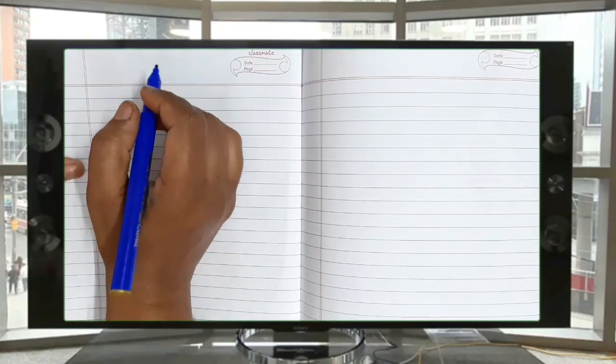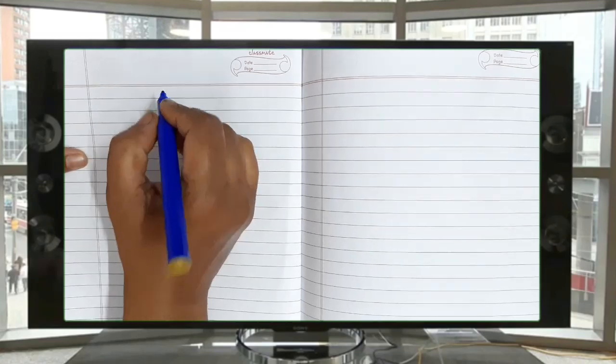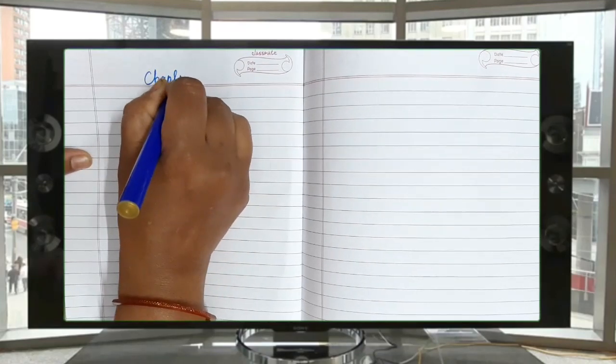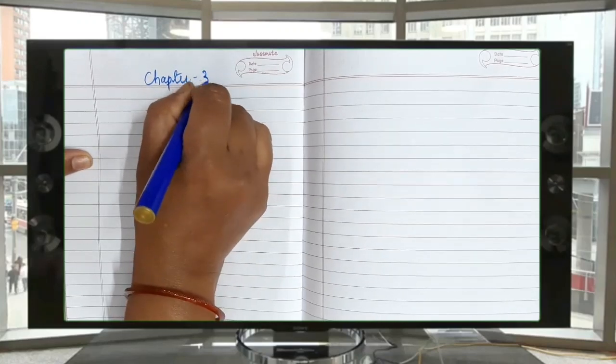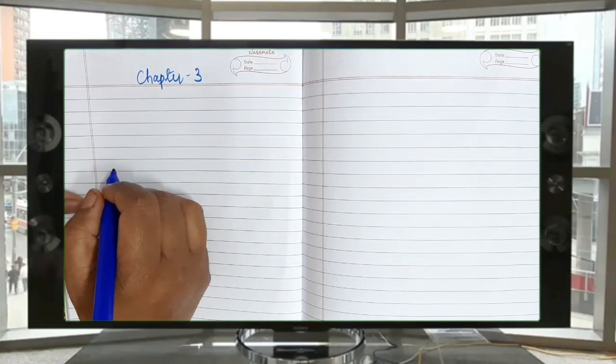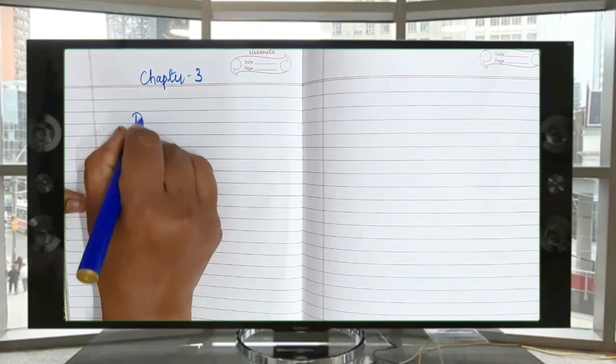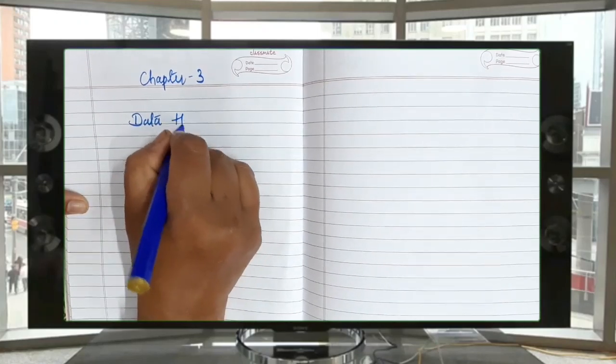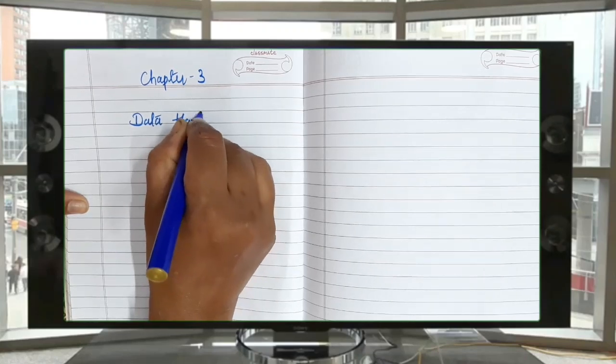In my today's session, I am going to start chapter 3. Chapter 3, that is data handling. Data handling.